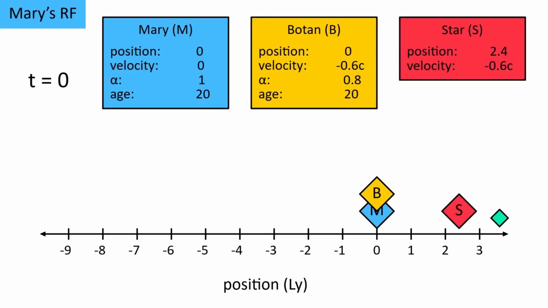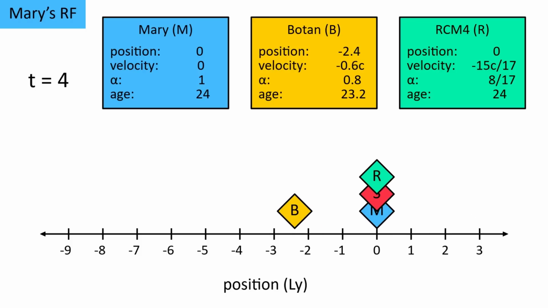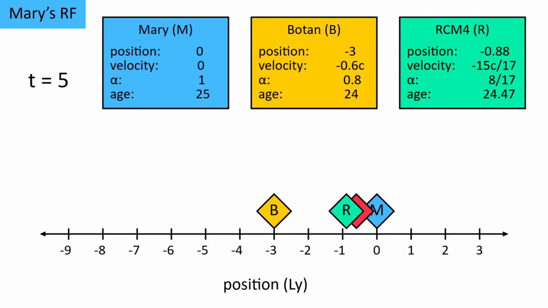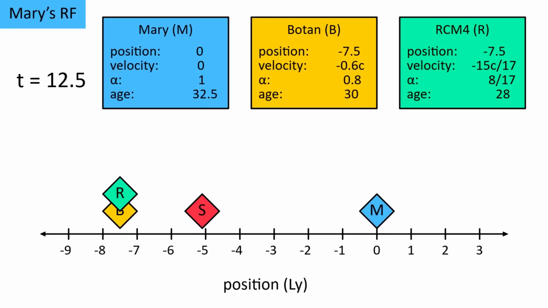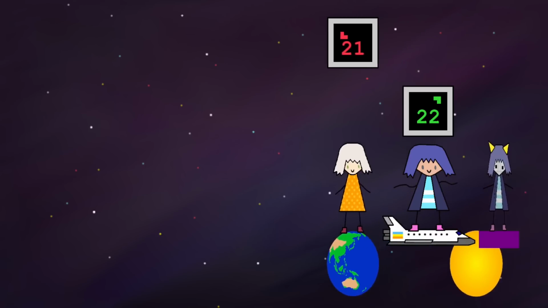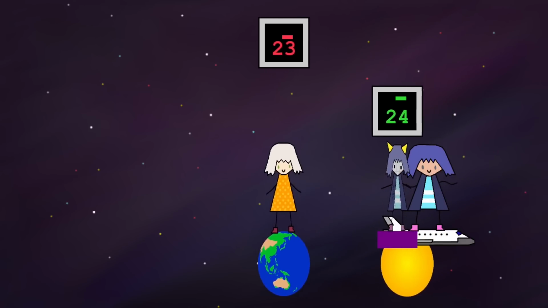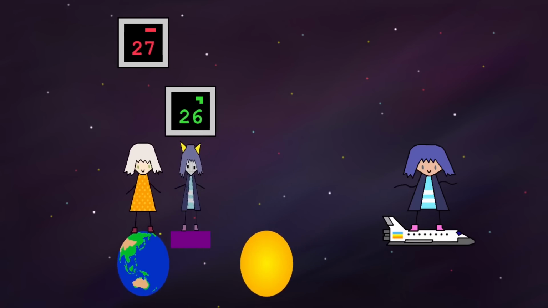So to recap a bit, it seems like we would get a contradiction due to Botan only aging 3.2 years during the outbound trip, but although this is true, when we continue in the same reference frame, the return trip takes much longer due to how velocities combine. This gives enough time for Botan to age the full amount, while RCM4 moves even faster than Botan, and therefore ages much slower, and still only 4 years in that time.